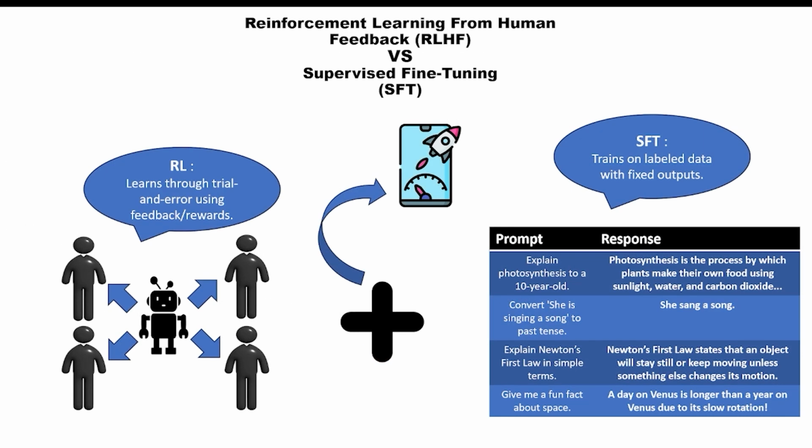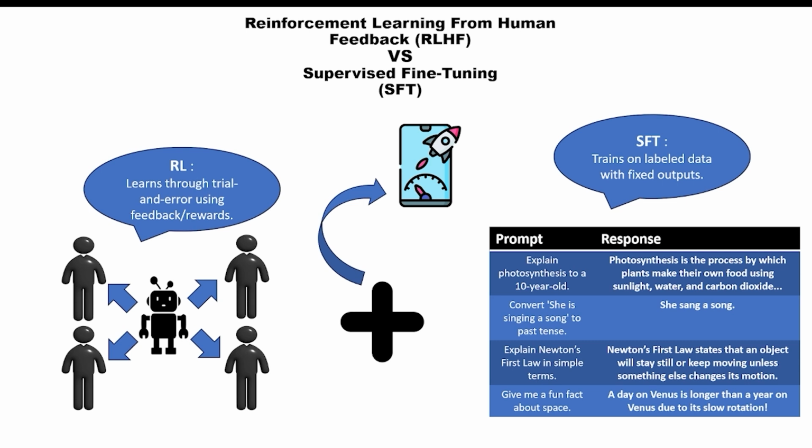Pre-trained LLMs have shown great promise in understanding and generating human-like text. While these models can generate text across a wide range of topics, they don't always follow instructions as expected. And why is that? These models are generally trained on vast amounts of text data from the internet. So they do not have a clear understanding of what human preferences are or what is specifically useful in a particular context, like answering a question with accuracy or providing a detailed response. This is where techniques like RLHF and SFT come in.